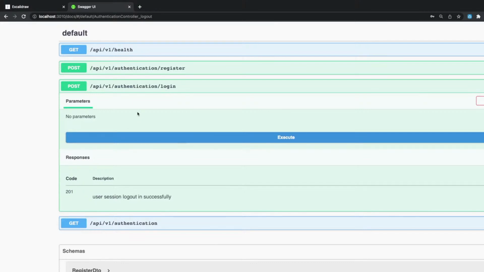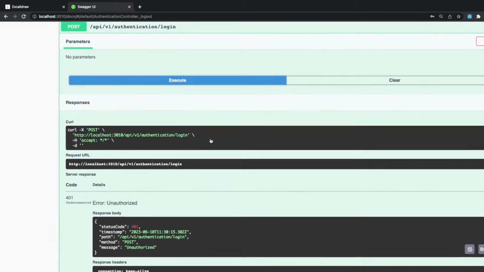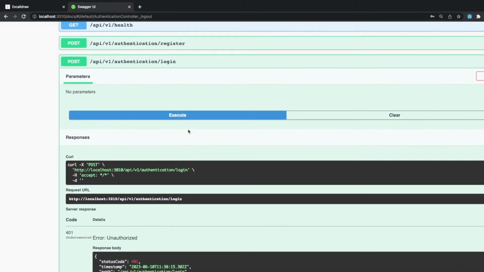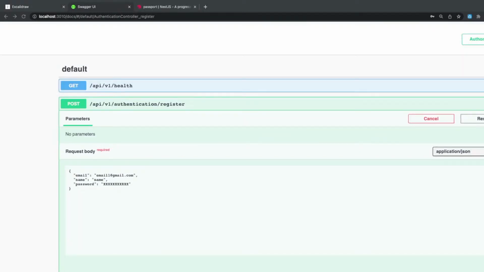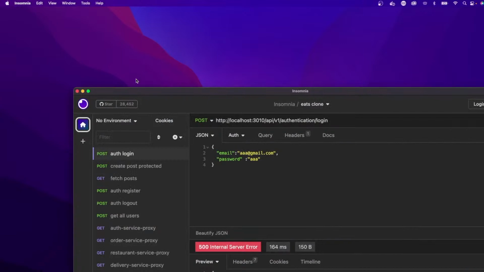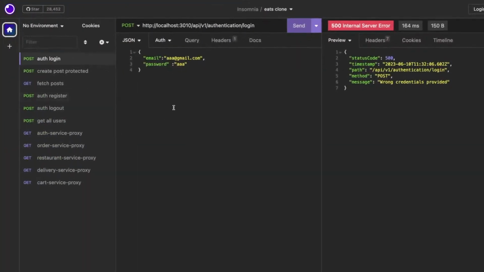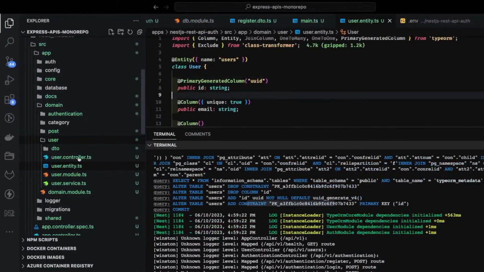Okay, so the thing is, because we are not passing a body DTO in the login, how can we test this API? Let me think, because currently it will just send unauthorized, because we are not passing the username and password for the passport local. So in this case, what we can do is use this Insomnia tool. I will try to show you. We can use this Insomnia tool, a Postman-like tool, to hit this, because Swagger is not showing it since we are not using the login DTO. I'm talking about this particular piece here.